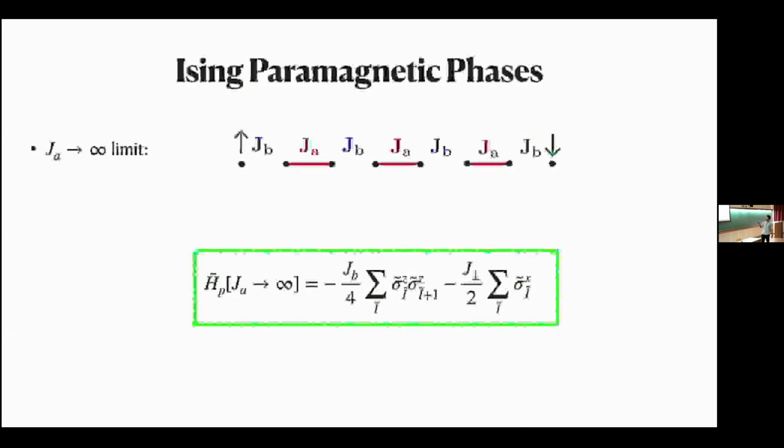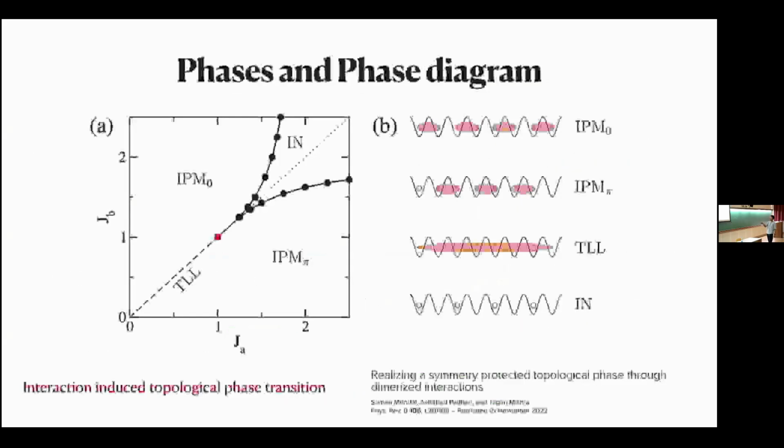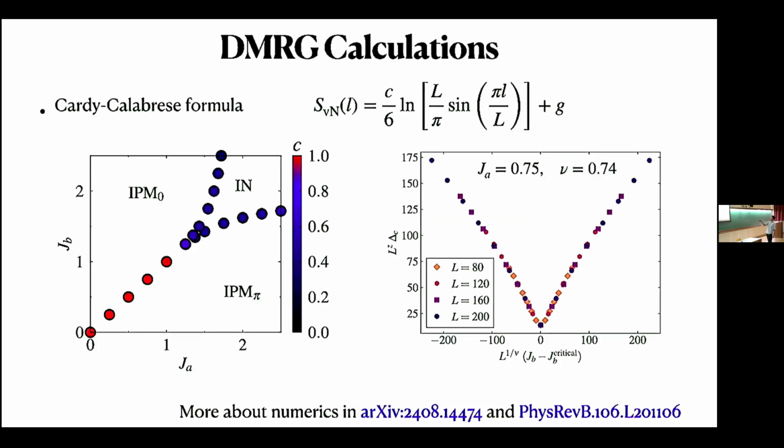And it will be protected by time reversal symmetry. So it is a topological phase. So it explains this part of the phase diagram, that we have a topological phase on this side and a trivial phase on that side. Okay, now let me show the numerical calculations which were done using DMRG.